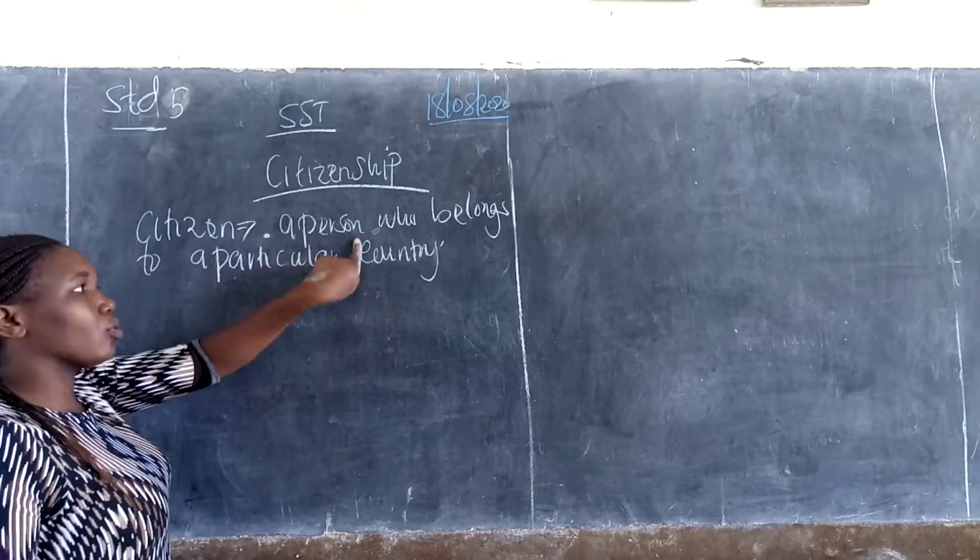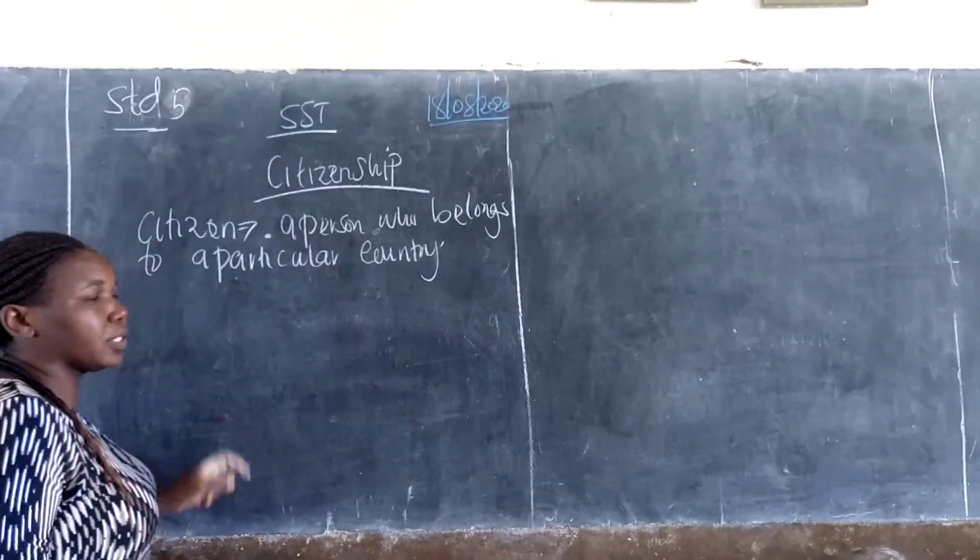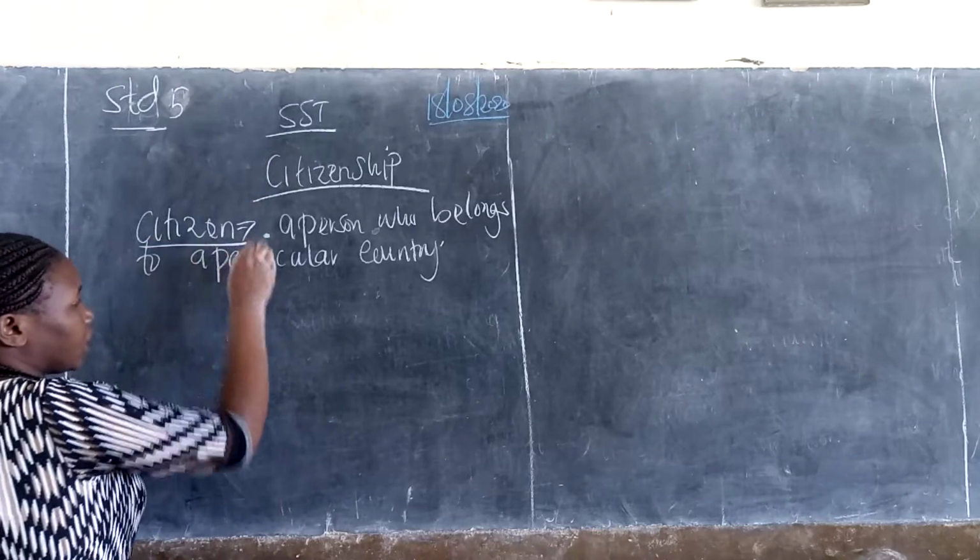A citizen is a person who belongs to a particular country. That is what a citizen is.